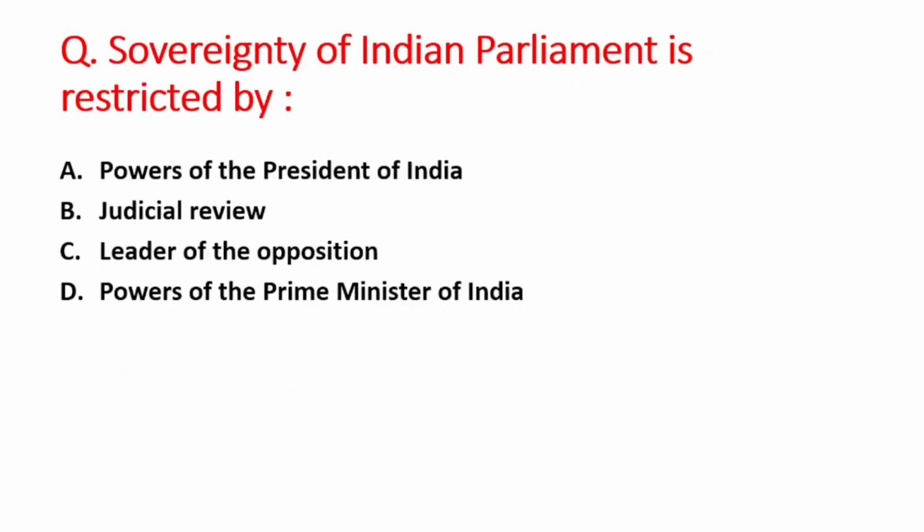Next question is: the sovereignty of Indian Parliament is restricted by A option is powers of the President of India, B is judicial review, C option is leader of the opposition, and D option is powers of the Prime Minister of India. So right answer is option B, that is judicial review.